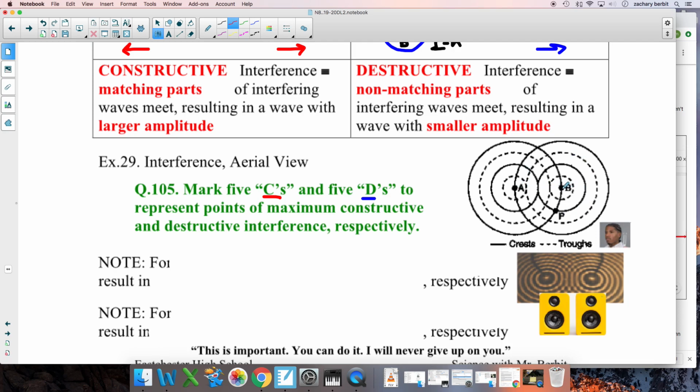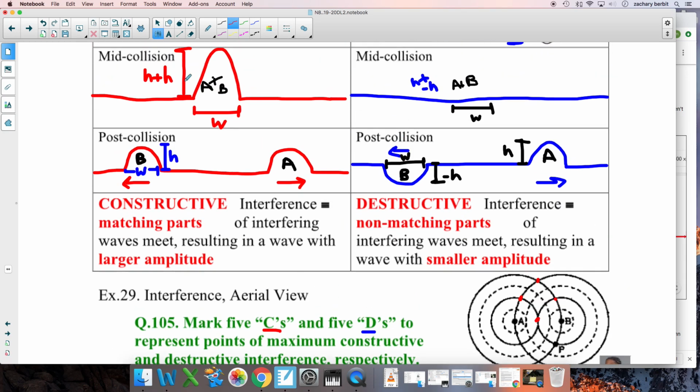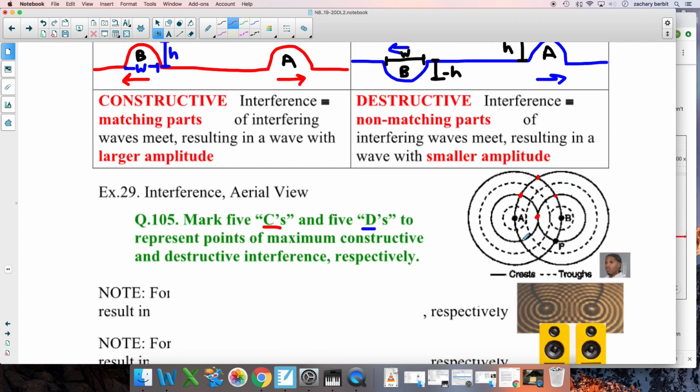So what happens at the point of overlaps? Well, whenever you have a black line, solid line, which is a crest, overlapping with a crest, you'll get constructive. So right here, everywhere I put red, it's going to be constructive. Whenever you see those two solid lines cross, it's a crest and a crest. It's this picture, but instead of the profile view, it's the aerial view. Where else do we have any more here? Point P is constructive. Those are not the only constructives.